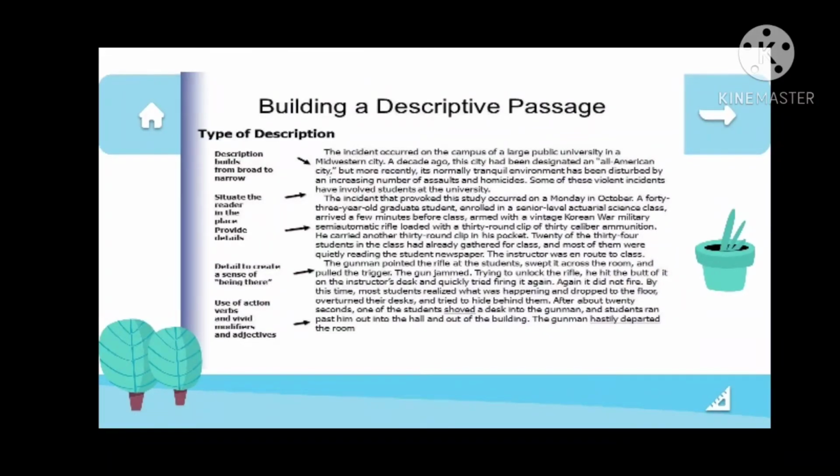The description is built from broad to narrow. The incident that provoked until the instructor was en route to class is to situate the reader in the place and provide details. The third paragraph, the gunman until the room, is detailed to create a sense of being there and uses action verbs and vivid modifiers and adjectives.